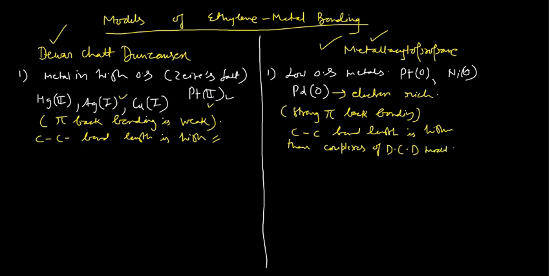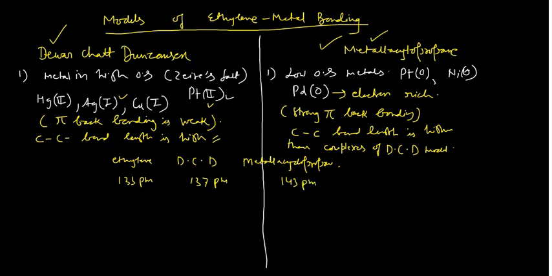So what it says is, if you see the CC bond length, I am writing ethylene here, then the Dewar-Chatt-Duncanson complexes, then the metallacyclopropane complexes. The lowest bond length would be for ethylene, say 133 picometer, then somewhere around 137 picometer, and then say 143 picometer.